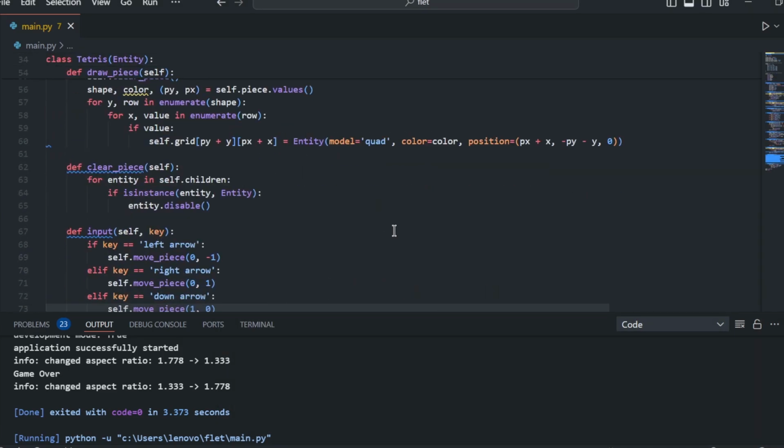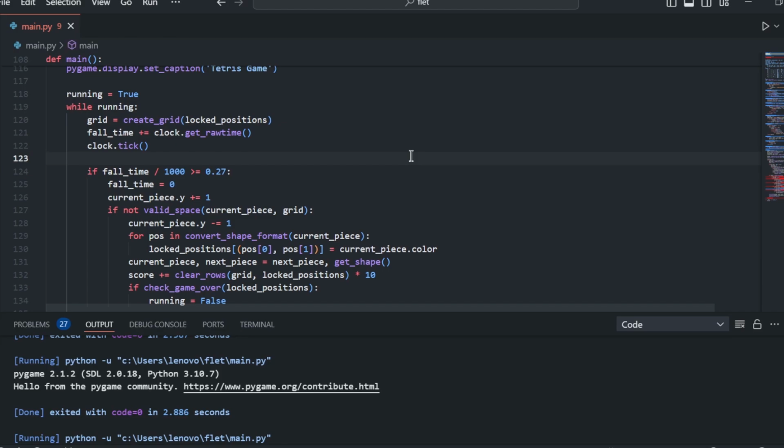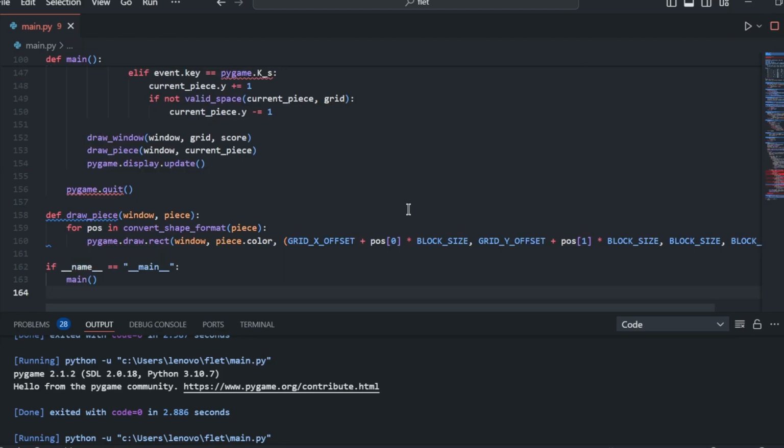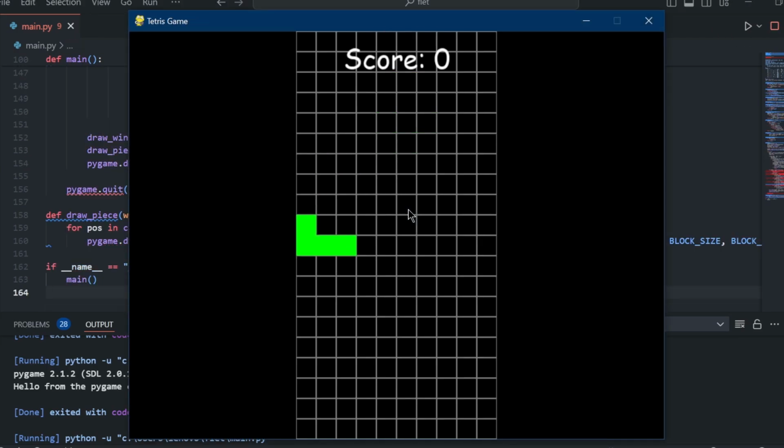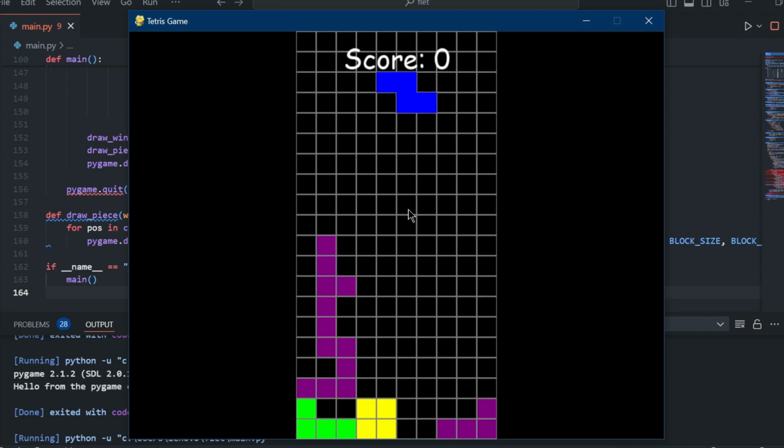So, in conclusion, we can say that ChatGPT was successful in creating a Tetris game in Python, but we can't say that it is perfect at creating a Tetris game, because it is not able to create the game using selective frameworks. It only created the game using the Pygame module.